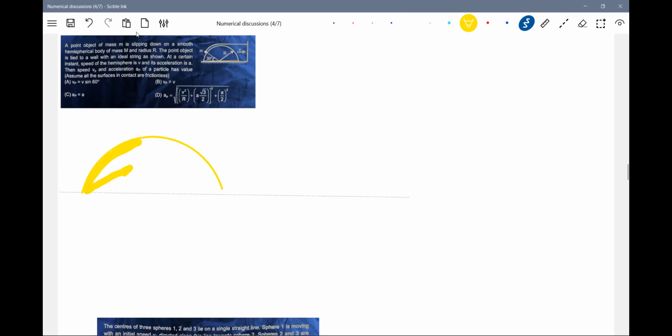Very good problem where the student has to consider the factors here, like a particle moving on a hemisphere. We have done some problems. Here the particle is connected to a rope. Whenever the string comes in, it will in fact help a lot here.